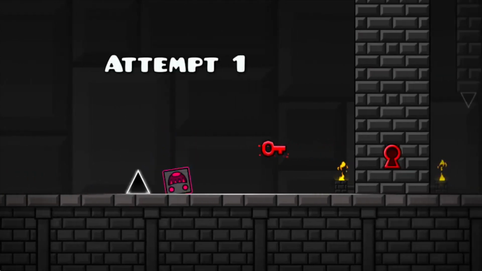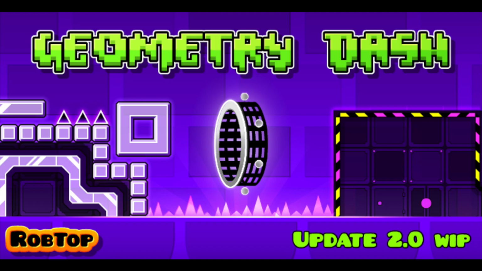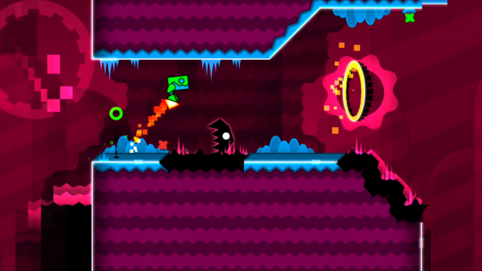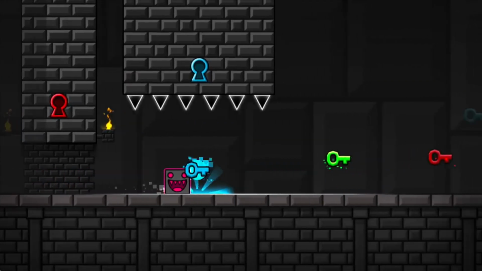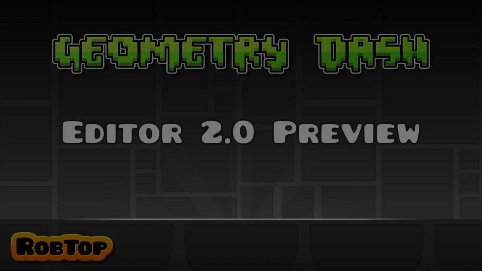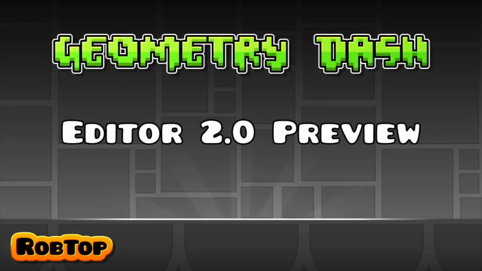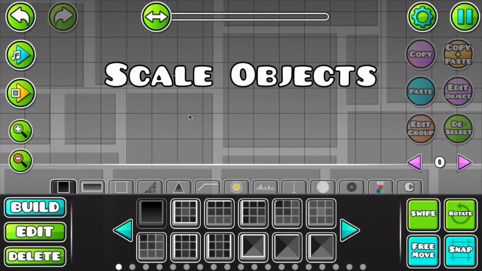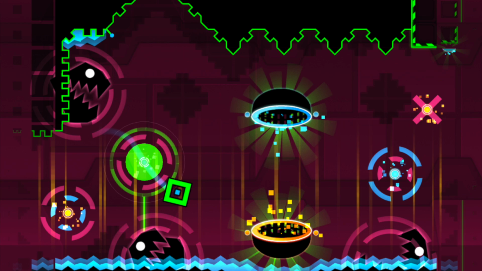Update 2.0. Update 2.0 added the new game mode, the Robot. The Robot controlled like the Cube, except that it could jump higher if the button was held down. Along with the Robot came 2 new levels, Geometrical Dominator, which showed off the new editor features, as well as the new robots, and Deadlocked, the new and hardest demon level in the official levels.